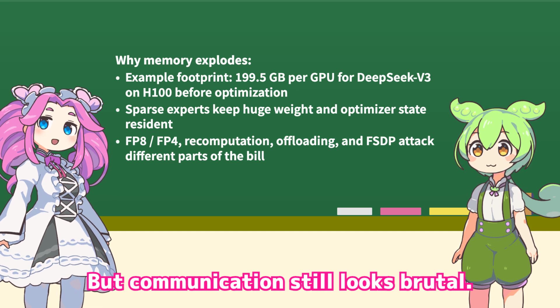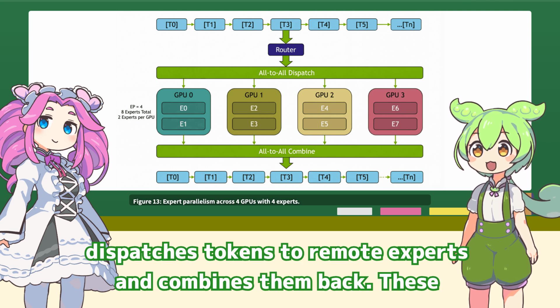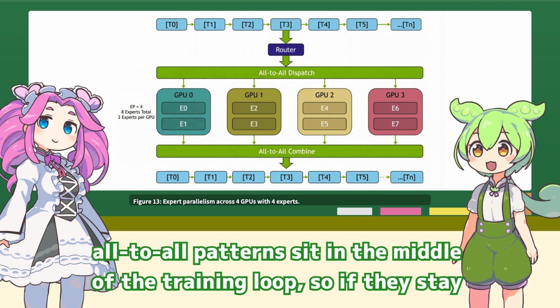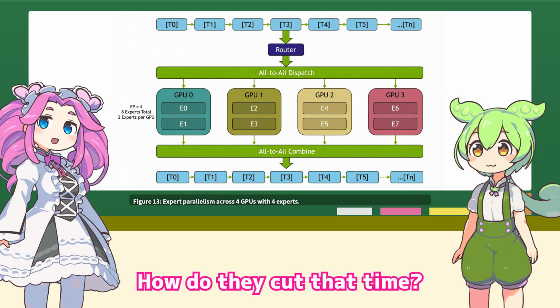But communication still looks brutal. That is the next wall. In expert parallelism, every MOE layer dispatches tokens to remote experts and combines them back. These all-to-all patterns sit in the middle of the training loop, so if they stay on the critical path, throughput collapses. How do they cut that time?